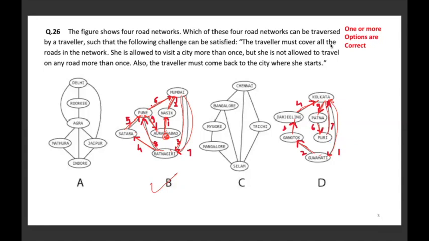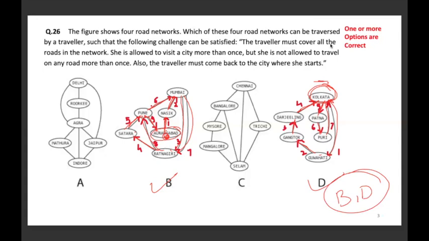And that's how we reach back to Kolkata, which is our starting point. So here our starting point was Aurangabad and here it was Kolkata. In both methods, one with less connectivity and one with more connectivity, the condition is satisfied. So both options B and D are correct.